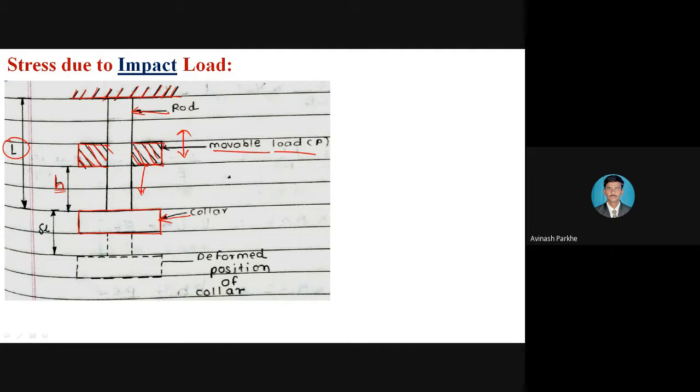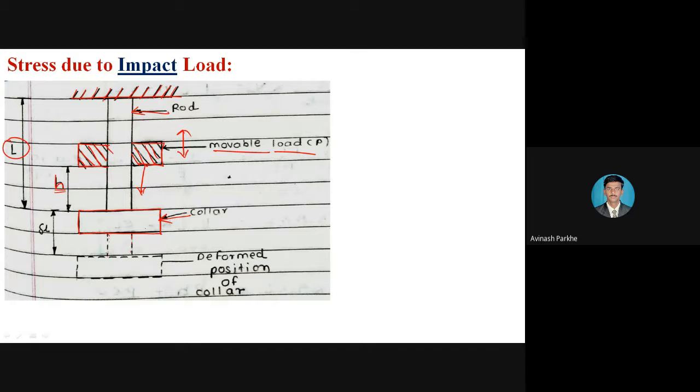At the bottom side you can see the deformed position of the collar, which is represented by the dotted line. The same cross-sectional area of the collar is represented by the dotted line, and that dotted line represents the deformed position of the collar because this movable load strikes that particular column.